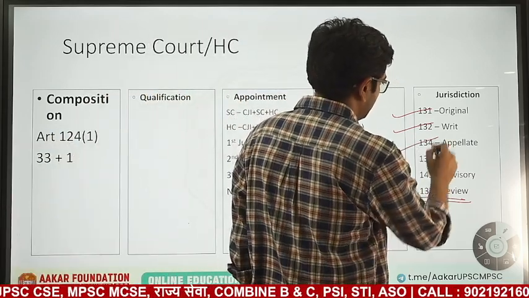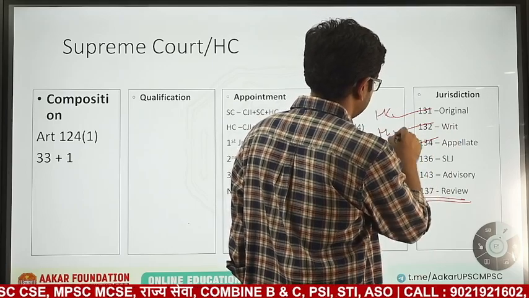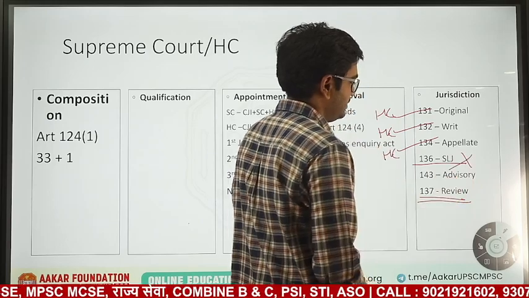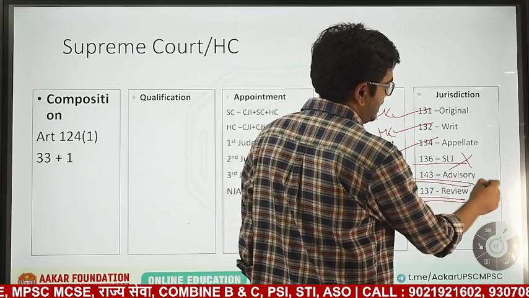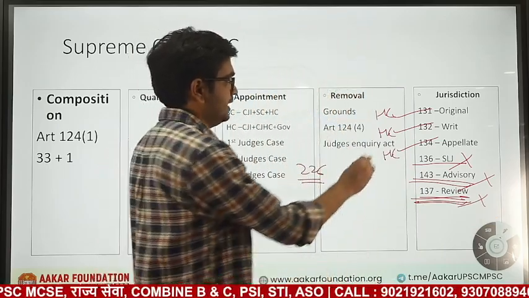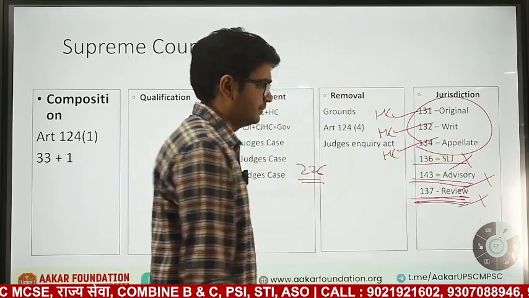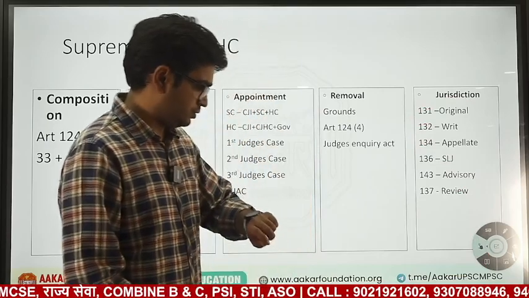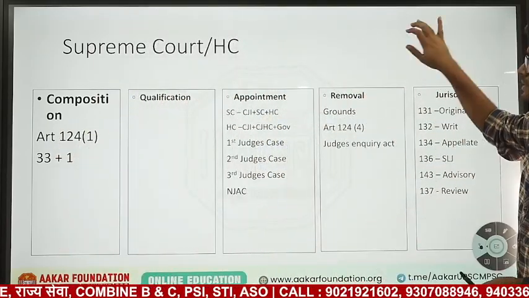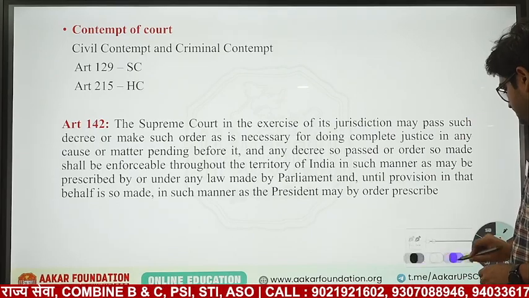Appellate jurisdiction, yes, High Court also has appellate jurisdiction in some cases. Special leave jurisdiction, High Court does not have it. Advisory jurisdiction, High Court does not have it. Review jurisdiction, High Court does not have it. Okay, so High Court only has these three, not these three. So now we will go to questions, or something else is there. Yes, something else is also there.